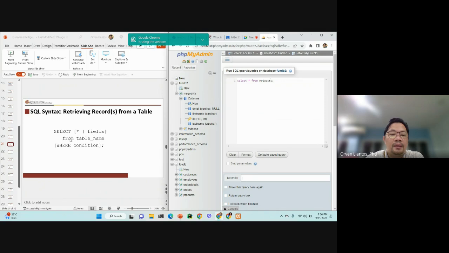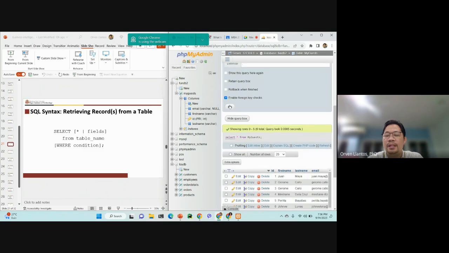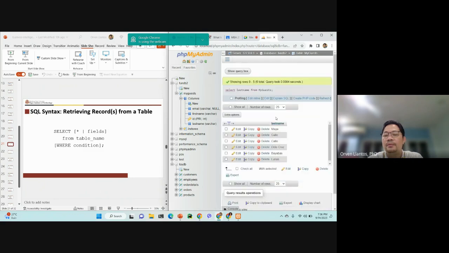But you can also specify the field that you want to retrieve. For example, if you are interested only in the last name, you just say select last name from my guest. When you do that, what gets returned is only the last name column and all its values.